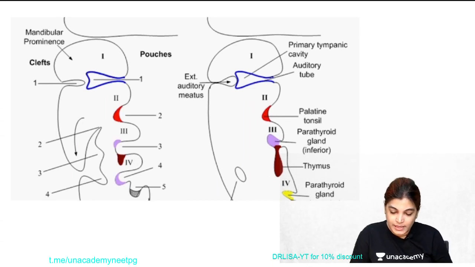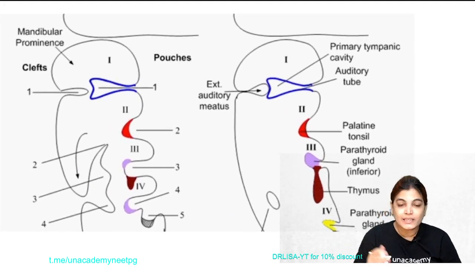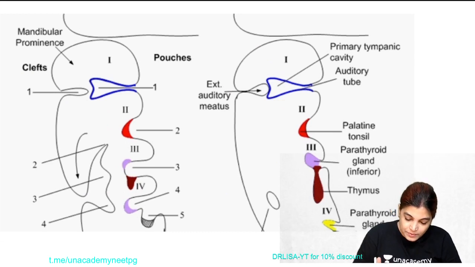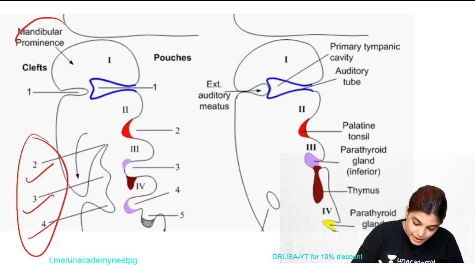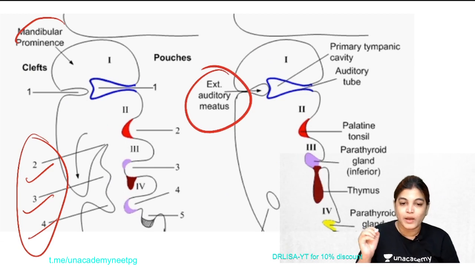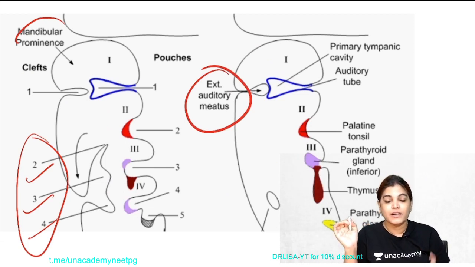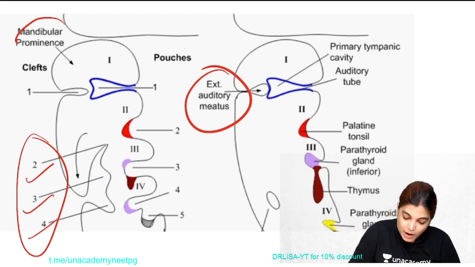So here you can see, let me just highlight this diagram. One side there is the pouch and the other side is the cleft. You can see all other clefts, second, third and fourth, are obliterated, and the first cleft, as you can see here, is giving rise to the external auditory meatus.